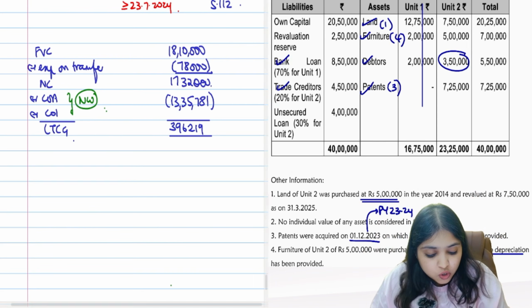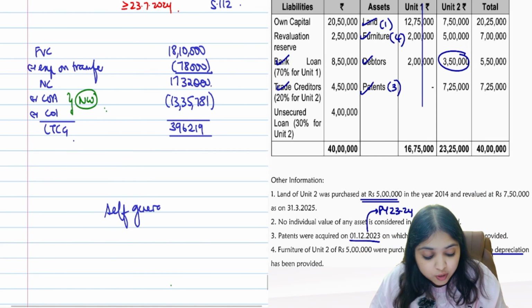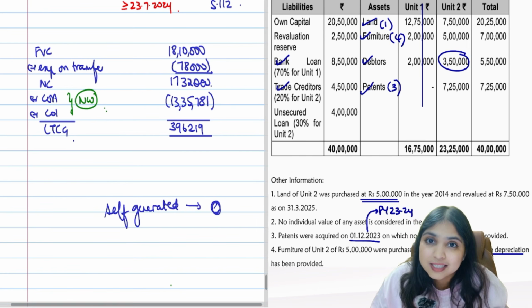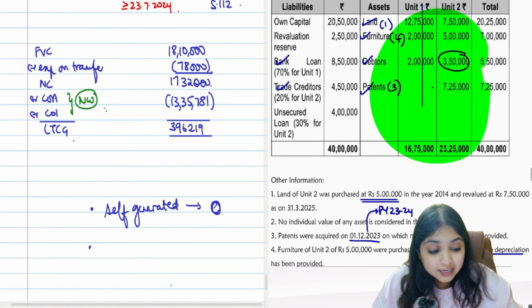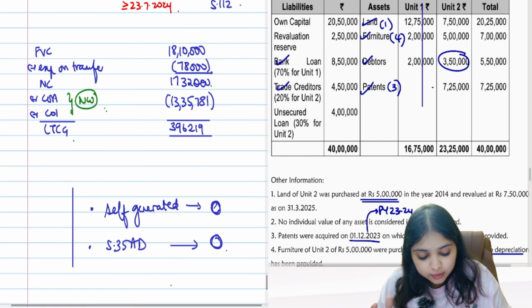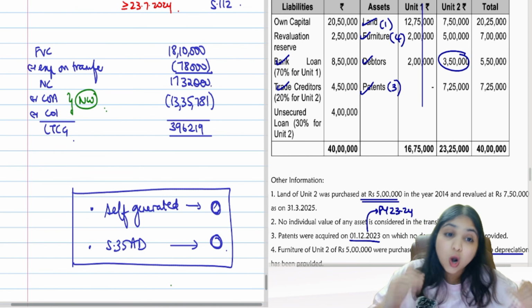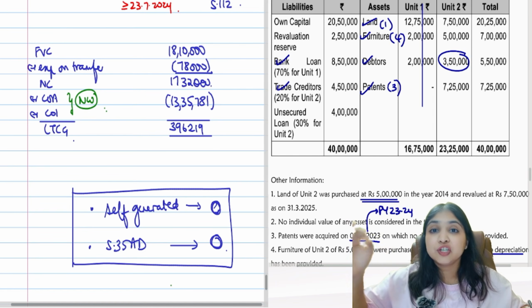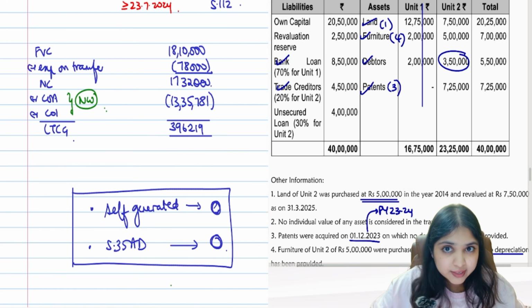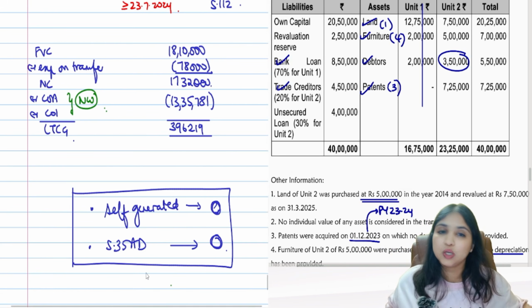If any asset was a self-generated asset, for example, if we had self-generated goodwill, then for all that, what value will you take in net worth calculation? For all that asset you will take 0 value. Then what if in your net worth calculation you had some asset for which you had claimed 35AD deduction earlier? For that asset, which value will you take? For that asset also you will take 0 value. So only 2 extra things are there which are not covered in this question: if you had a self-generated asset, for that asset you would take 0 value, and if you had an asset for which you have claimed 35AD deduction, for that asset also you would take 0 value.